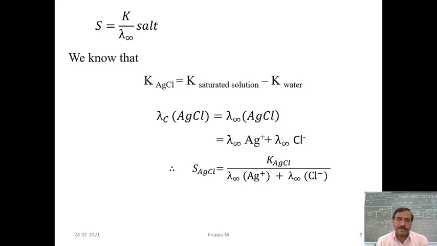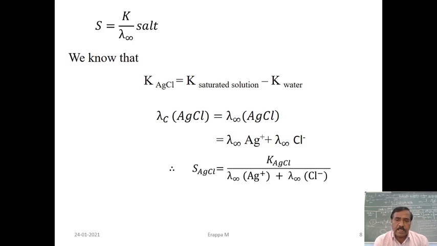That means the equivalent conductance at a particular concentration of AgCl is nearly equal to the equivalent conductance at infinite dilution. Apply Kohlrausch law: the equivalent conductance at infinite dilution of AgCl is lambda infinity of Ag plus plus lambda infinity of Cl minus.